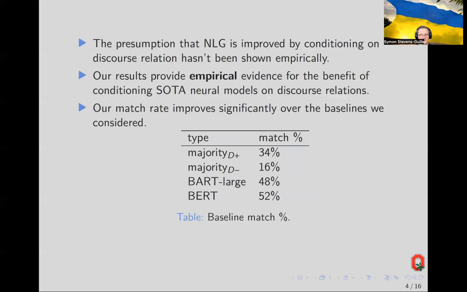Well, whether the result seems obvious or not, it hasn't been shown empirically until now that conditioning on discourse relations improves the performance of neural models in reliably producing the intended discourse relation that holds between text spans in a broad coverage setting. We compared our match rates to 4 baselines. So the majority D+ is where the choice of connective is the most frequent connective which could realize the discourse relation. Majority D- is when the choice of connective is just the most frequent connective overall, and BART large and BERT are used off the shelf.